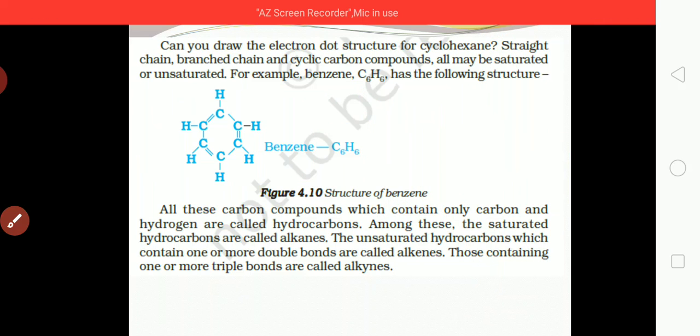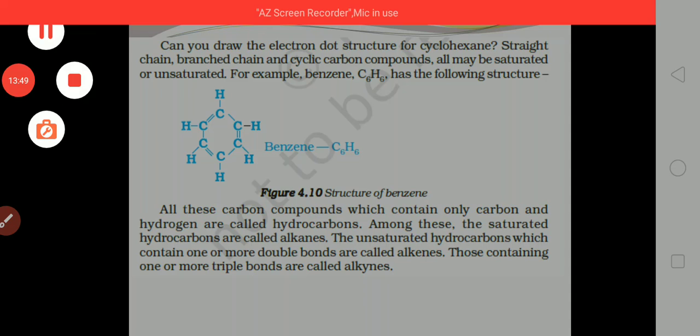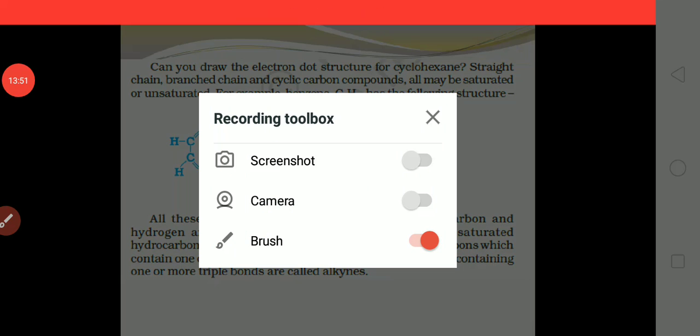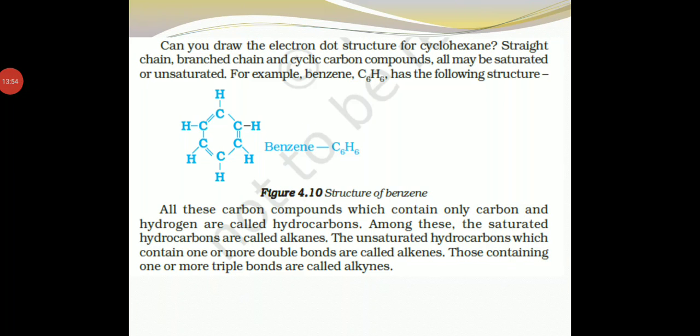So this was the structure of benzene, and all these carbon compounds which contain only carbon and hydrogen, as you can see benzene contains only carbon and hydrogen, are called hydrocarbons.